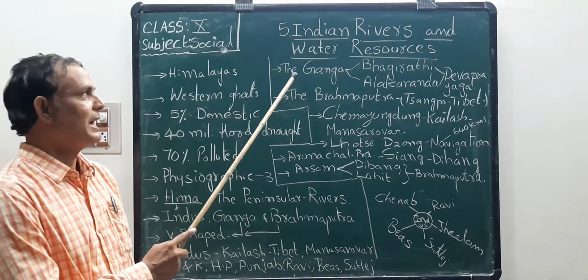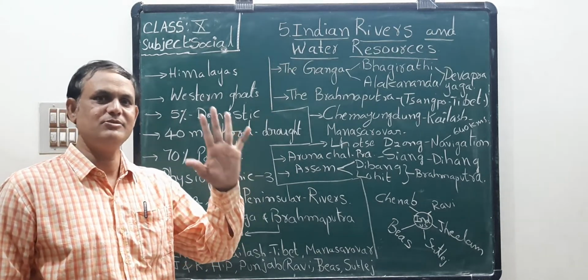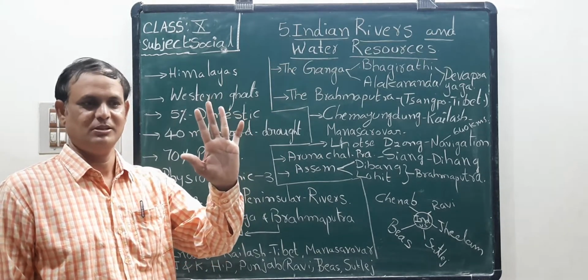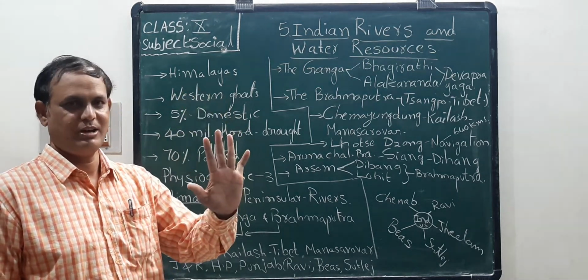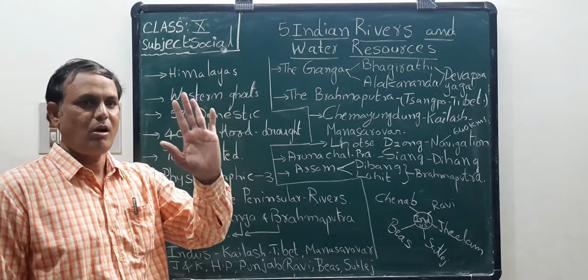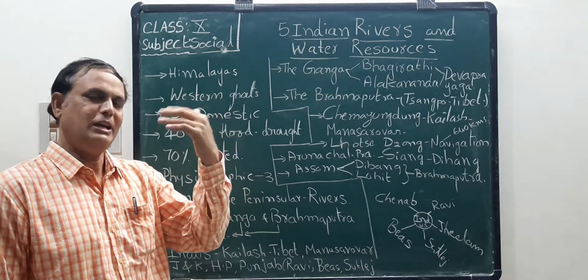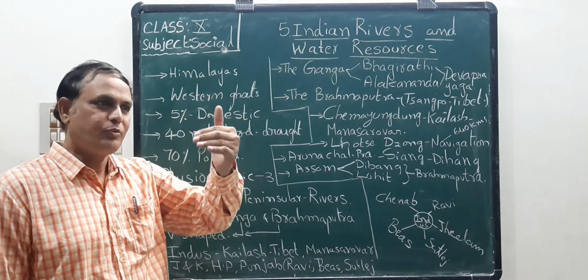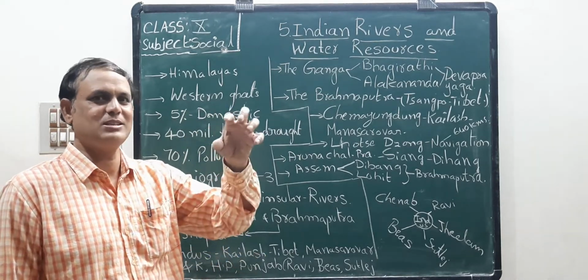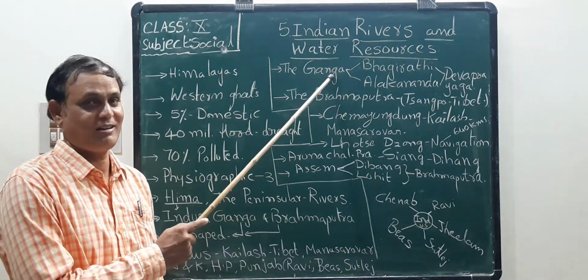Next one is Ganga River. In our country, Ganga River is a very important river. So this is the longest river in our country. Actually, Indus is the longest river, but it flows through our country just 700 kilometers. But Ganga River is not like that.